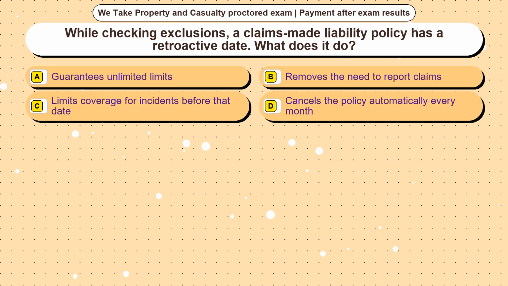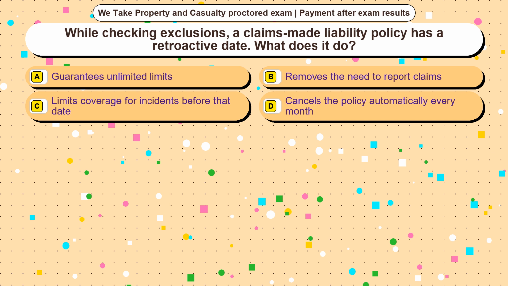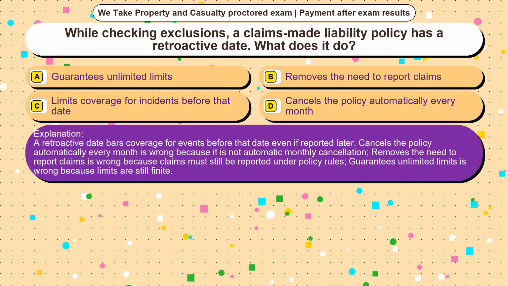Question 9. While checking exclusions, a claims-made liability policy has a retroactive date. What does it do? Option A, guarantees unlimited limits. Option B, removes the need to report claims. Option C, limits coverage for incidents before that date. Option D, cancels the policy automatically every month. The correct answer is option C. A retroactive date bars coverage for events before that date even if reported later.